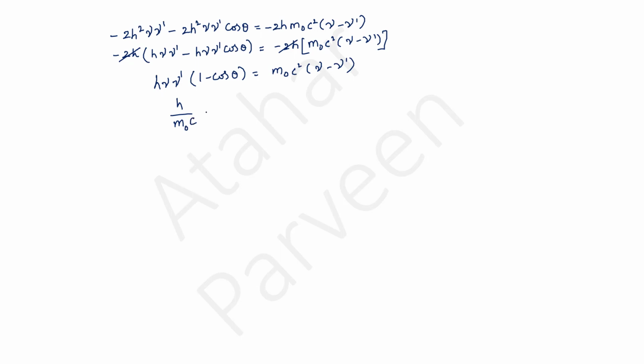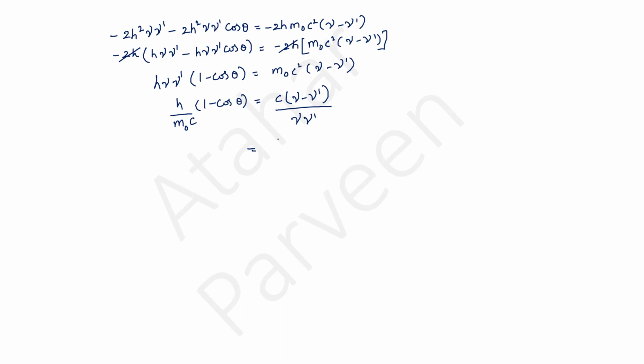I will take only one c in the left hand side and write 1 − cos θ as it is. And in the right hand side, c into (ν − ν′) will be remaining, and the νν′ from the left hand side I will bring to the denominator.